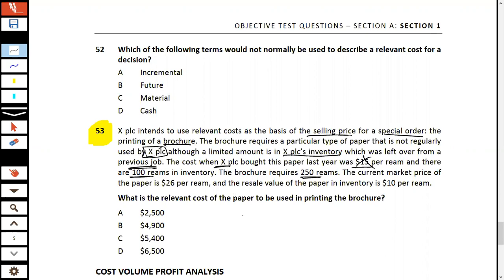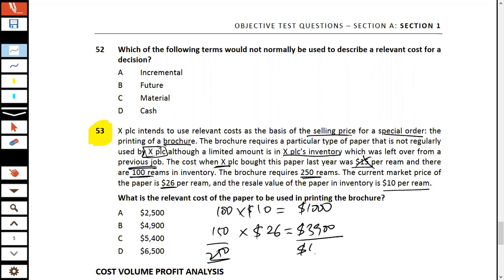The brochure requires 250 reams. The current market price of paper is this, and the resale value is this. So you have 100 reams available and the resale value or scrap value is $10. For the remaining 150 reams, because 250 reams are required, each ream is available in the market for $26. So 100 into 10 gives you $1,000, and 26 into 150 gives you $3,900. Resultingly, $4,900 is going to be your relevant cost.